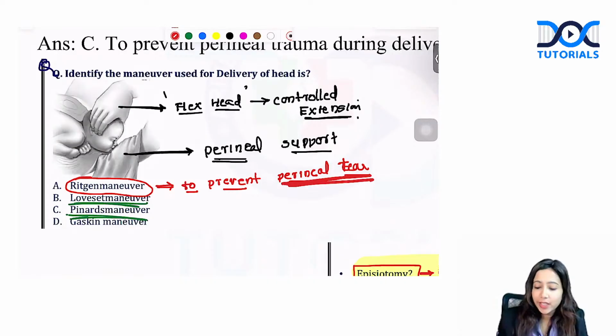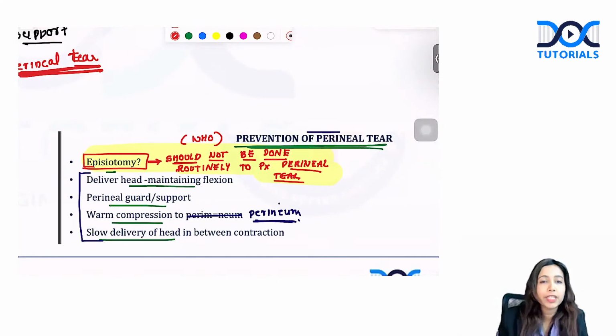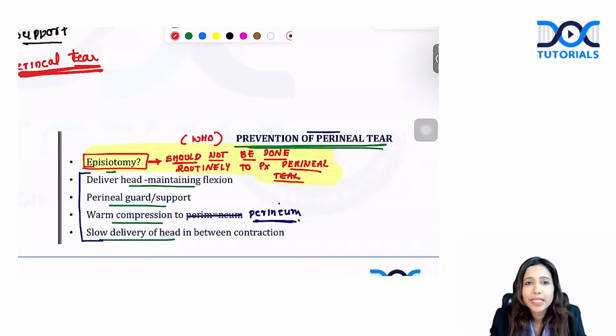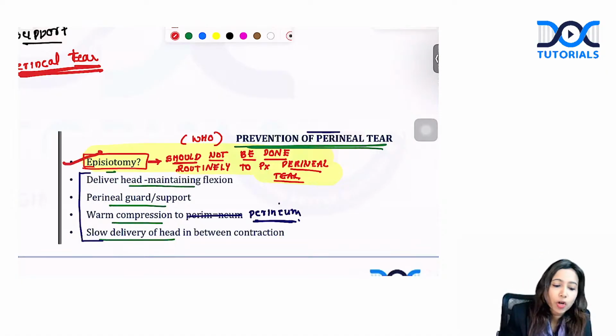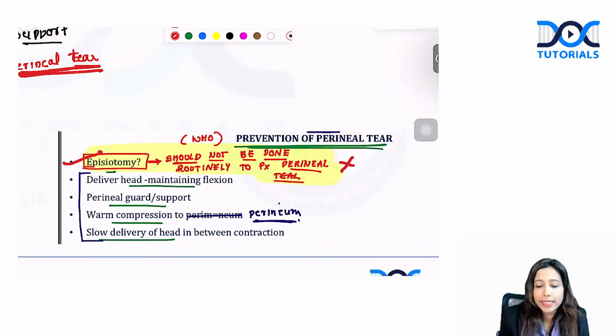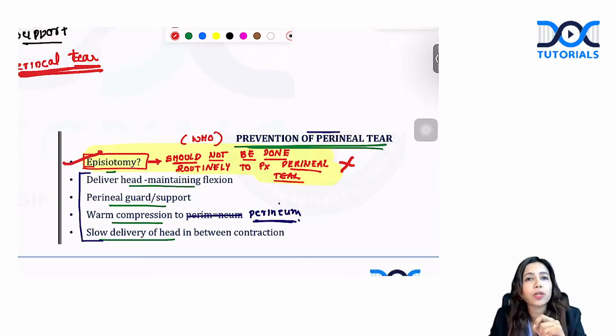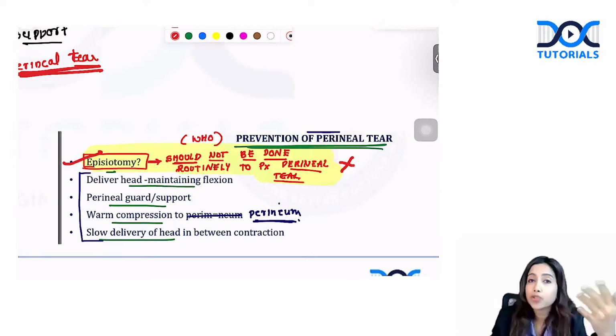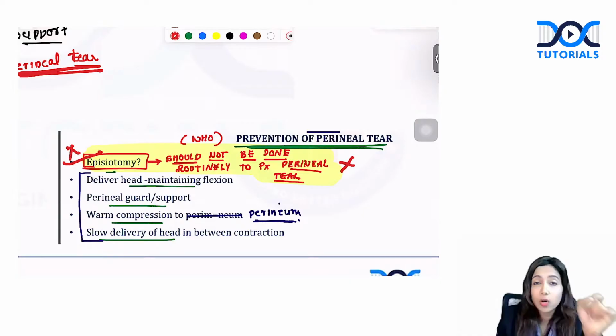Again, we had discussed the WHO recommendations to prevent the perineal tear. Is episiotomy routinely required? Episiotomy should not be done routinely to prevent perineal tear. Only if it is indicated, you have to give an episiotomy, such as patient has shoulder dystocia, or patient has macrosomia, you are planning to put in an instrument such as forceps or vacuum. So if there is any indication, you give episiotomy, or else it is not indicated. Often this comes as an all except question.